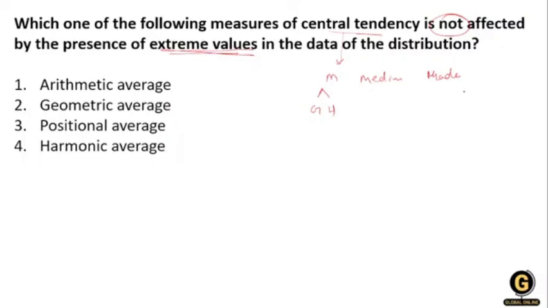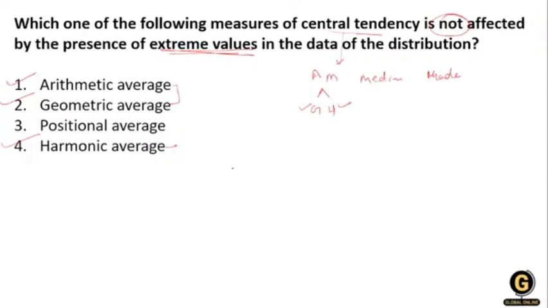So you know that the mean, that means the arithmetic mean, has two relatives, the geometric mean and the harmonic mean. According to the options, the arithmetic mean, geometric mean and harmonic mean show the central tendency, taking the average.